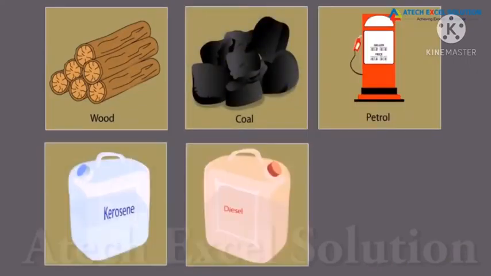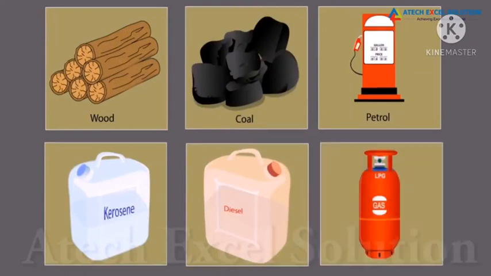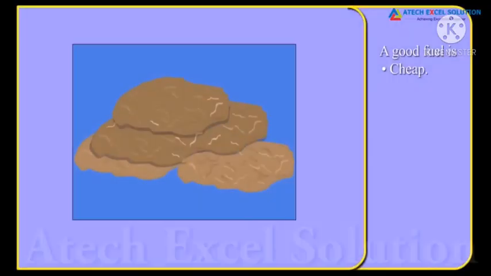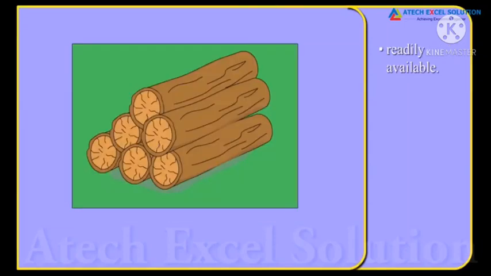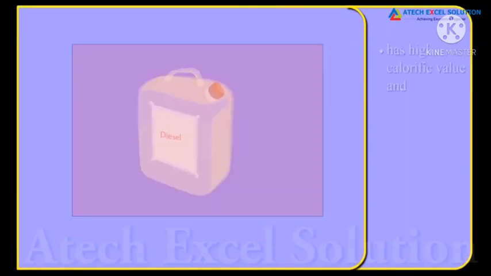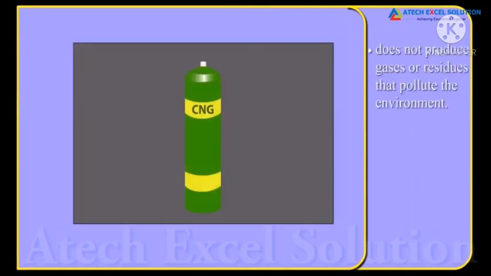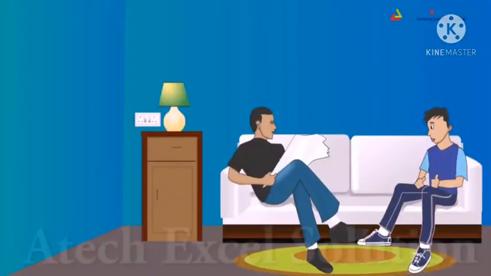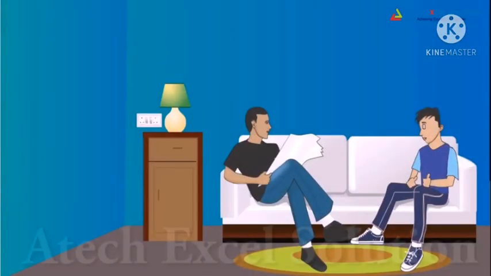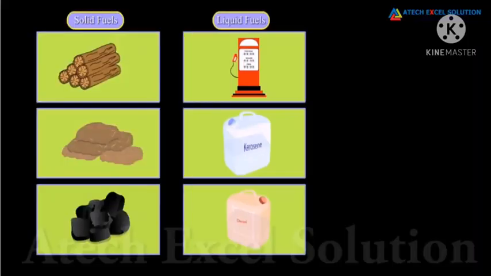A good fuel is cheap, readily available, readily combustible, easy to transport, has high calorific value, and does not produce gases or residues that pollute the environment. Which is an ideal fuel, Dad? Since a single fuel does not fulfill all the requirements, hence no fuel is an ideal fuel. There are different types of fuels depending upon the state in which they occur. They are solid fuels, liquid fuels, and gaseous fuels.